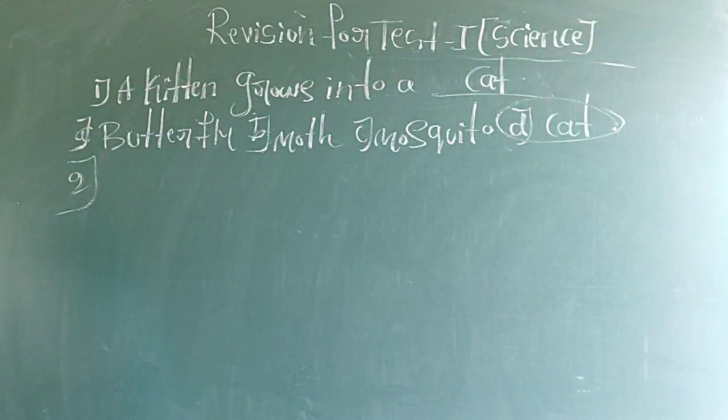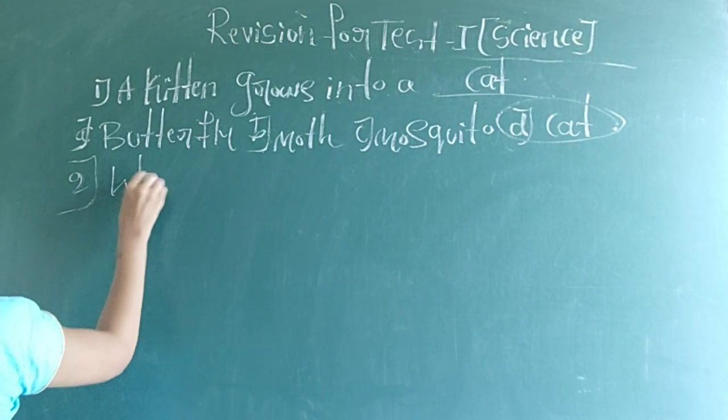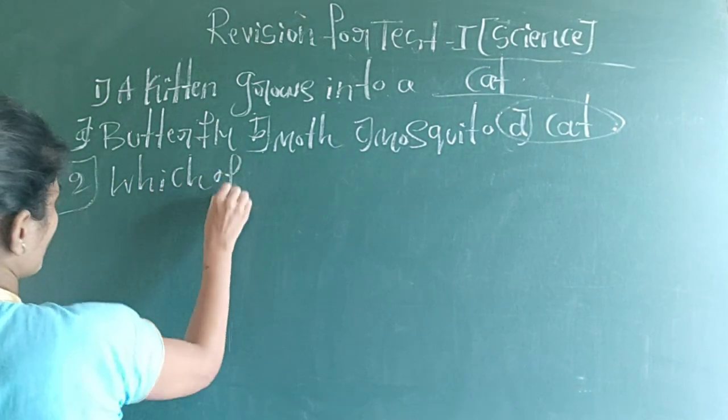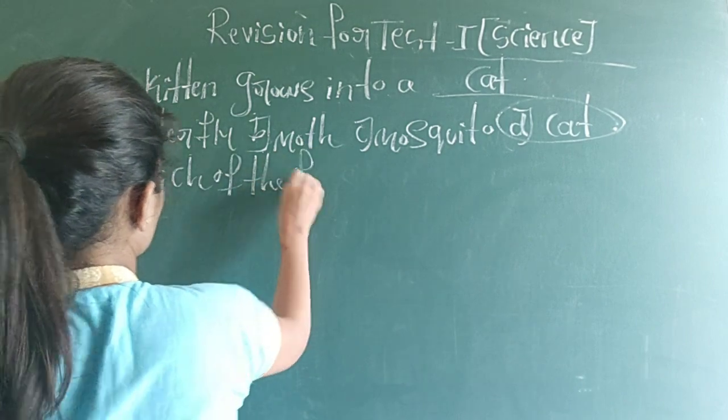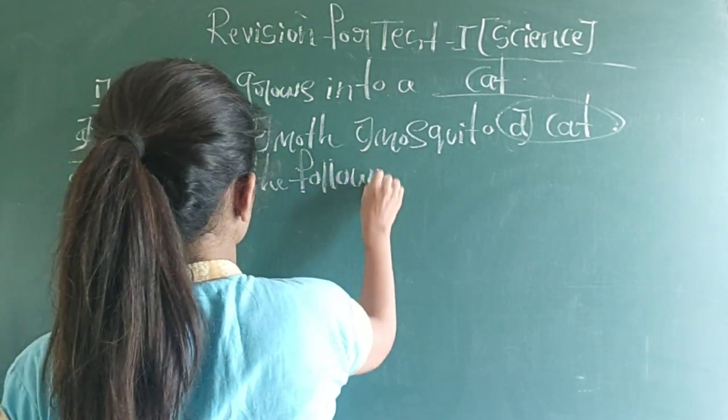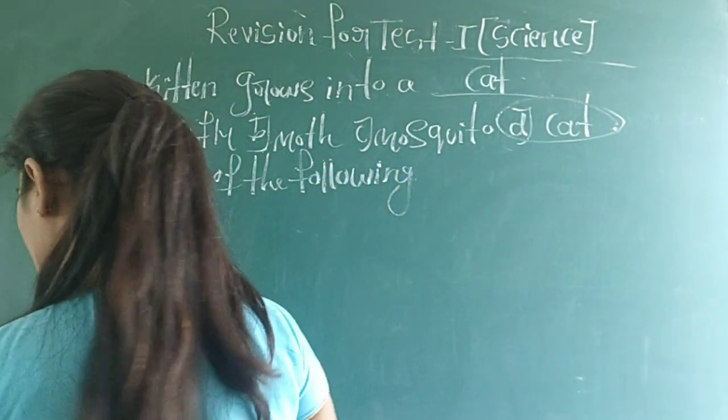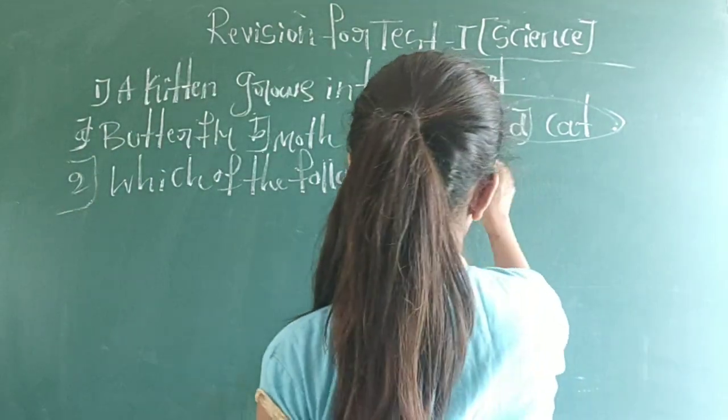So the next one is which of the following is a man-made thing?